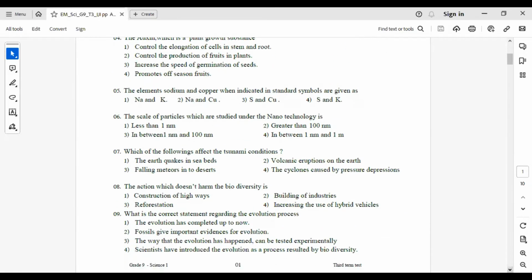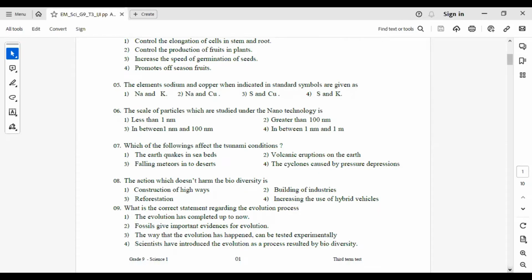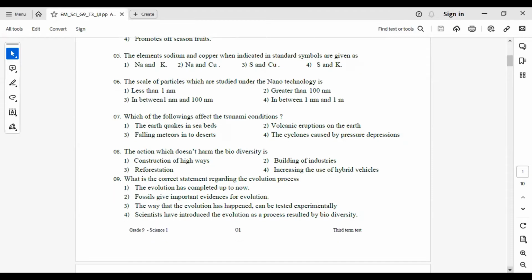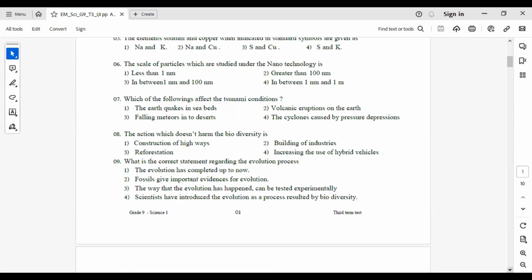Sixth question, the scale of particles which are studied under nanotechnology is answer number 3, in between 1 nanometer and 100 nanometers. Seventh question, which of the following affects tsunami conditions?